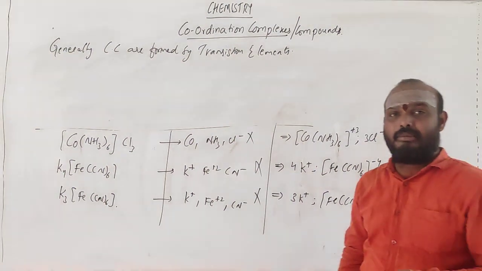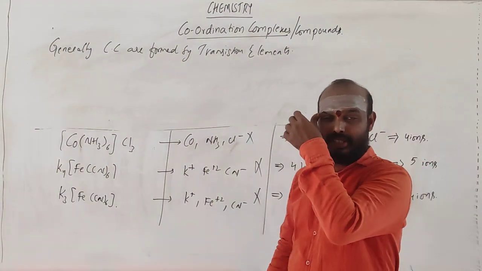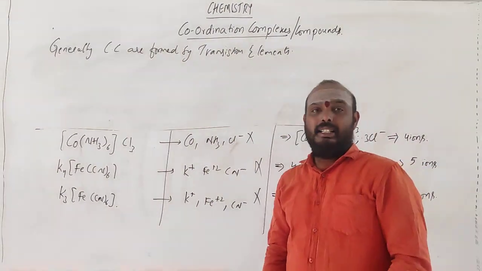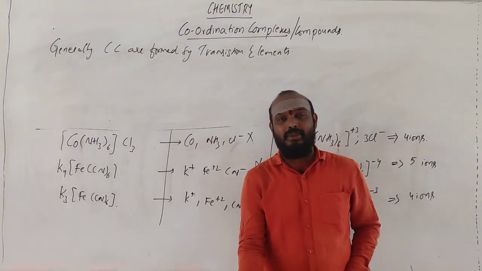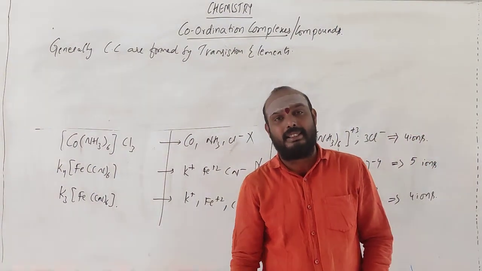So what are the transition elements? Scandium to zinc, as well as yttrium to cadmium, and next lanthanum to mercury. These are the transition elements.